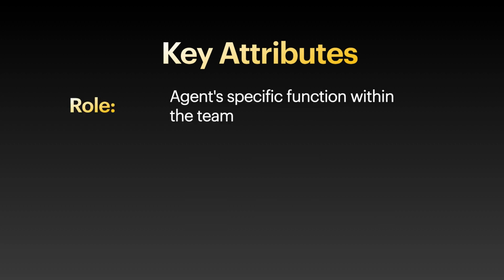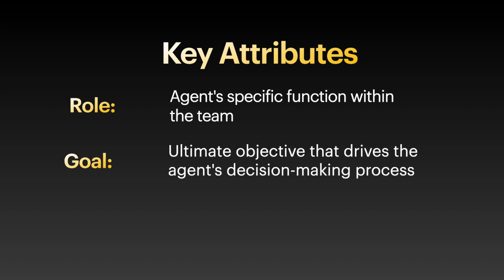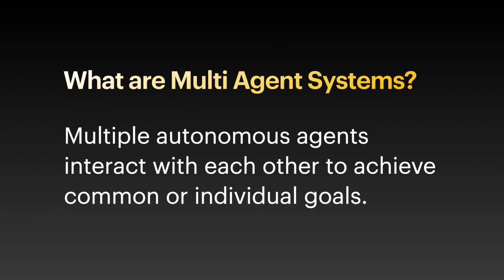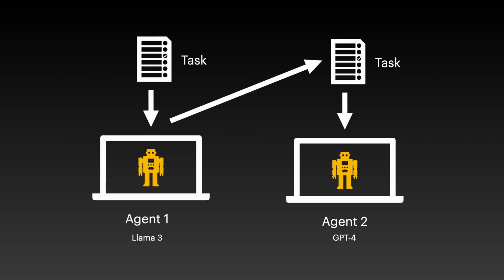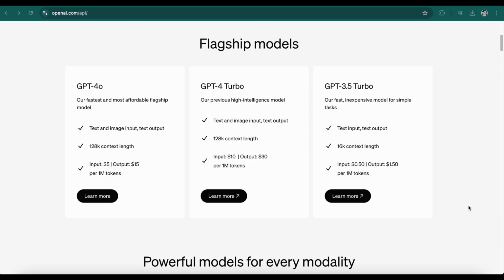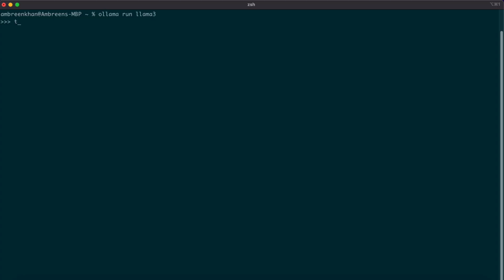Role defines the agent's specific function within the team, showing what tasks it does best and what it is most suited for. The goal is the primary objective that steers the agent's decision-making process, directing its actions and choices. Backstory provides context to the agent's role and goal, enhancing interaction and teamwork dynamics. A multi-agent system is a type of artificial intelligence system that consists of multiple agents that interact with each other to achieve common or individual goals. By default, Crew AI uses the OpenAI API when querying the model. You can also use a local model through Ollama or LM Studio.